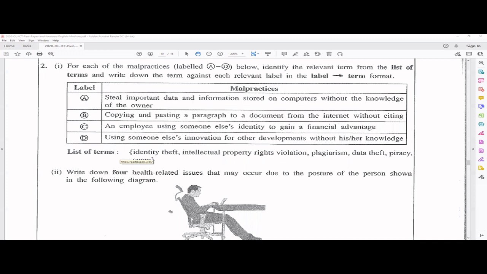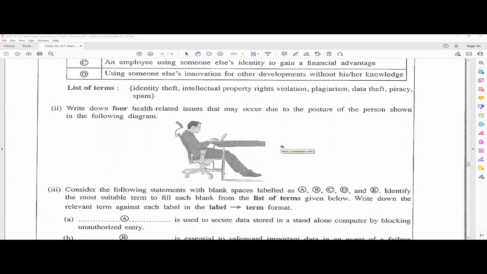So you will get 2 marks for this question, 0.5 each. Next one. Write down 4 health-related issues that may occur due to the posture of the person shown in the following diagram. Now, can you see this person is sitting in a wrong way, where his back is not straight, right? His legs are not straight, and his eye level is not matched with the screen. Okay, and he's bending his neck, right? So many issues.